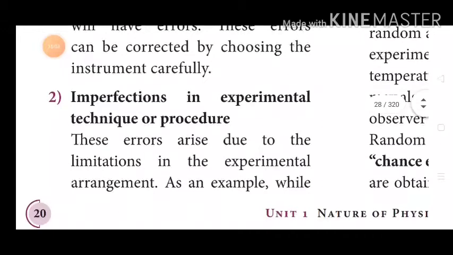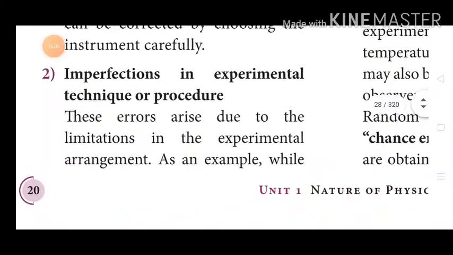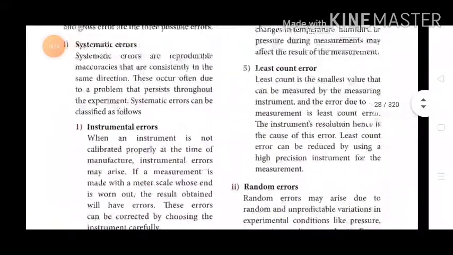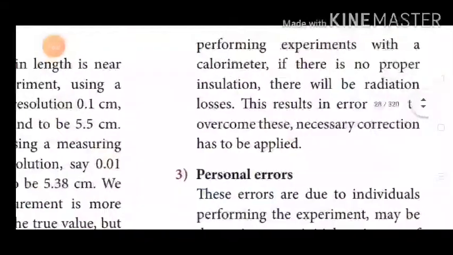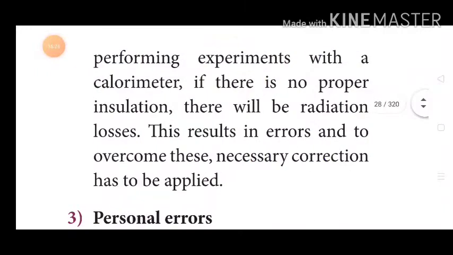Second is imperfections in the experimental technique or procedure. These errors arise due to the limitations in the experimental arrangement. As an example, while performing experiments with a calorimeter, if there is no proper insulation, there will be radiation losses. The result is error, and to overcome this, necessary corrections have to be applied.